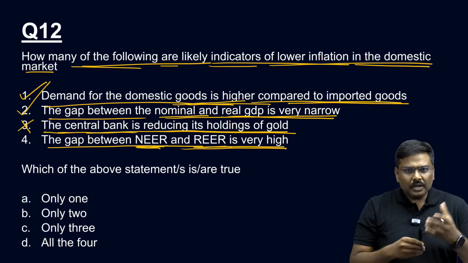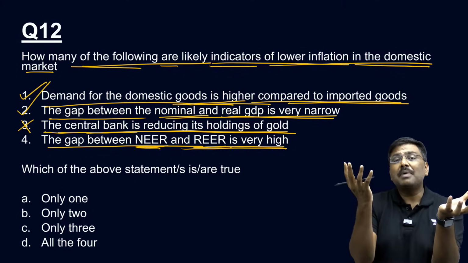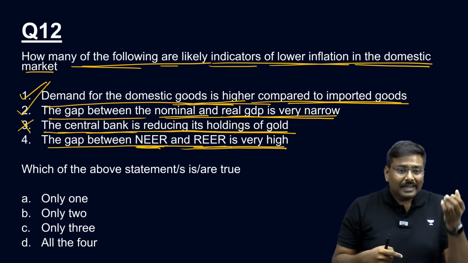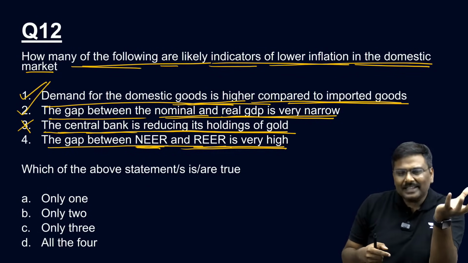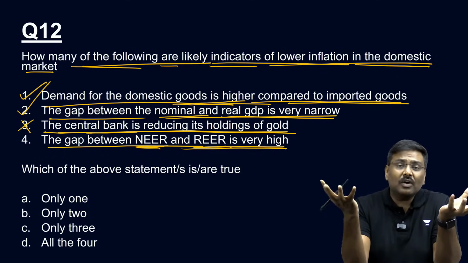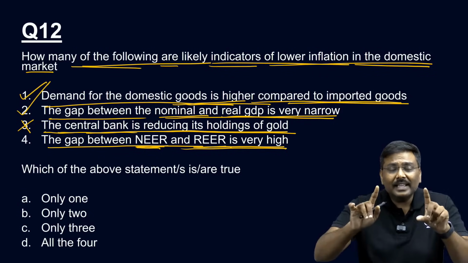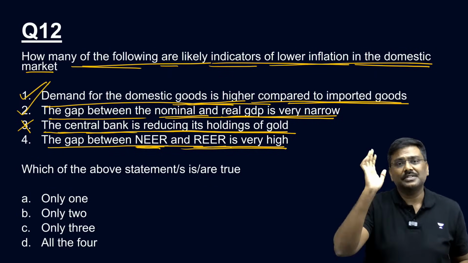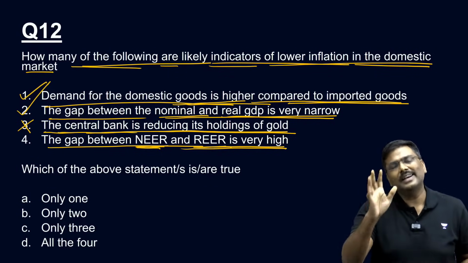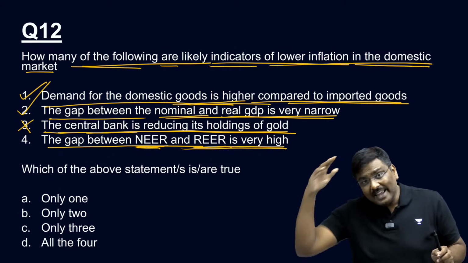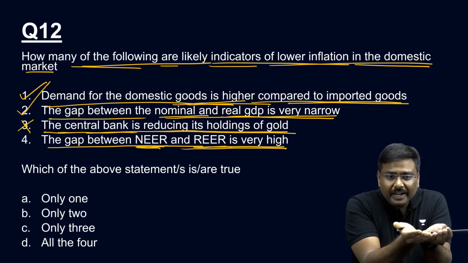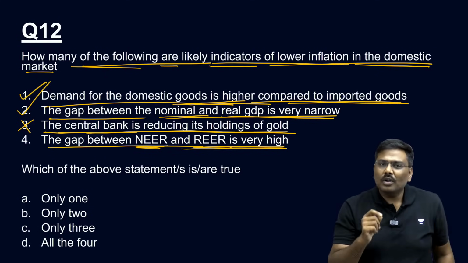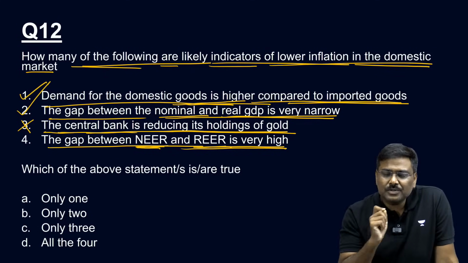NEER is the value of Indian currency against a basket of currencies. Is my statement okay? I'll repeat the statement. NEER is basically the value of Indian currency against a basket of foreign currencies. That is the nominal effective exchange rate. Always given in terms of indexes. Both NEER and REER are indices published by RBI. Whereas in REER, we are comparing goods of India with goods of the trading partners. All of you okay with my statement? Anybody has a problem, please do let me know.